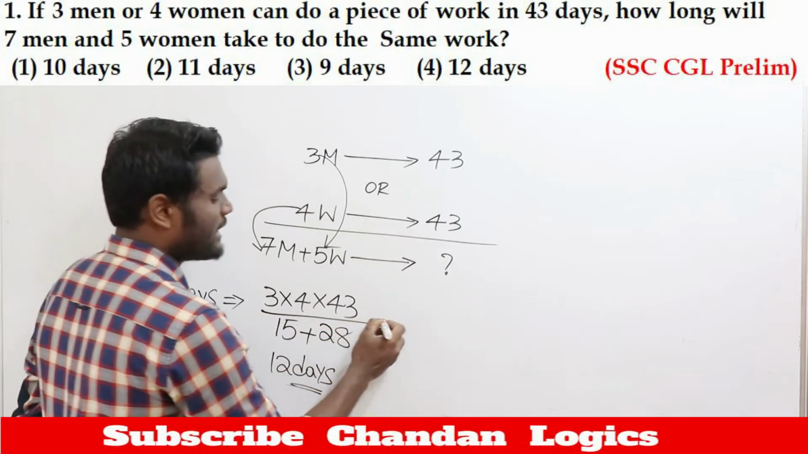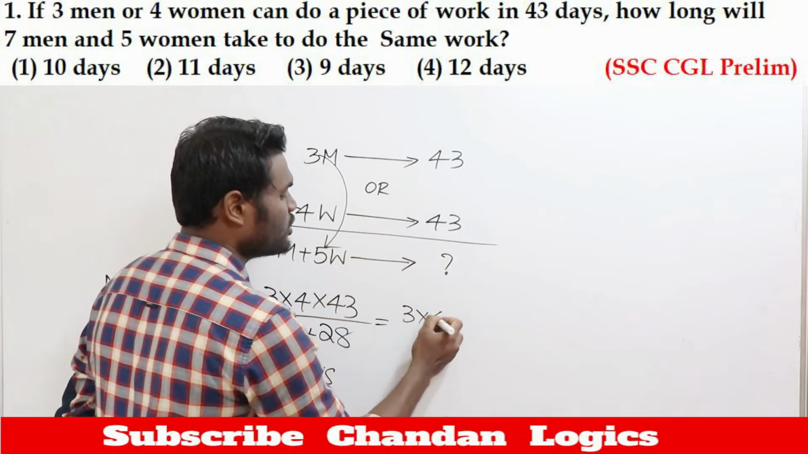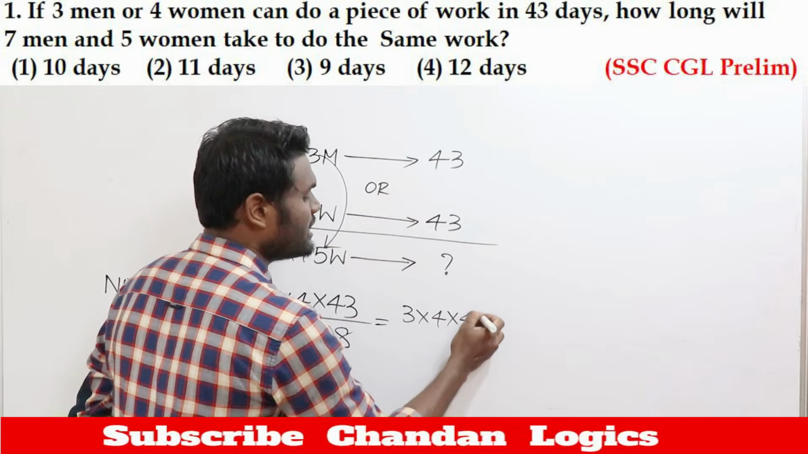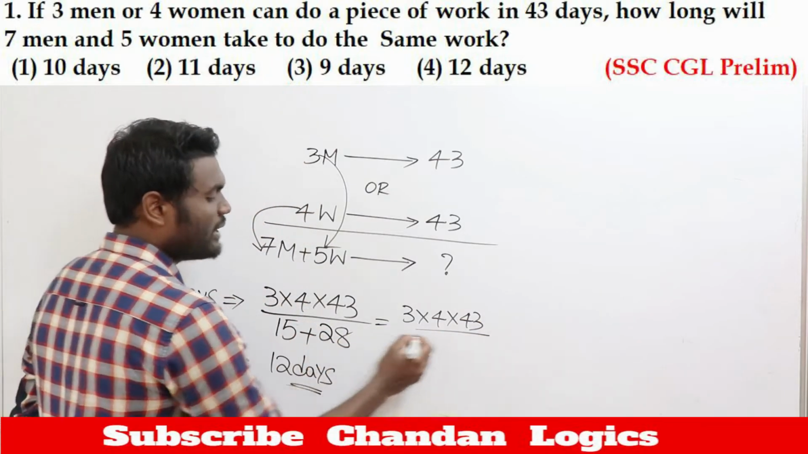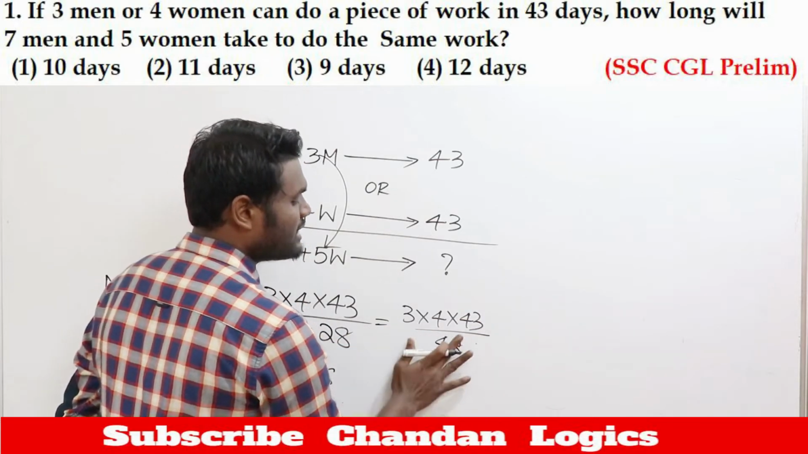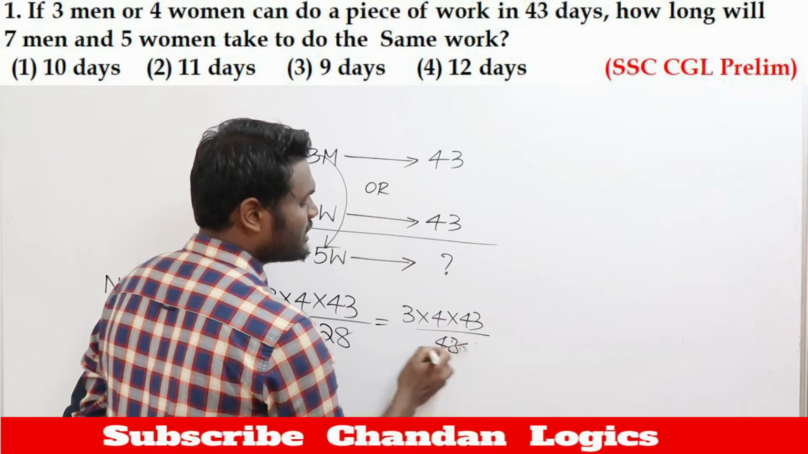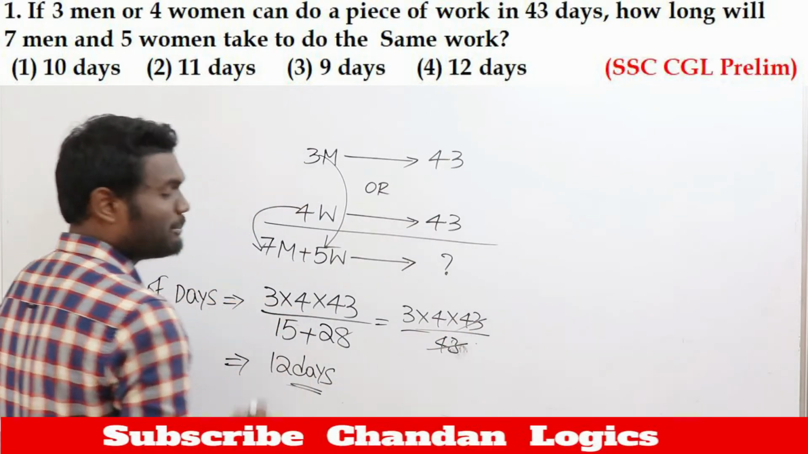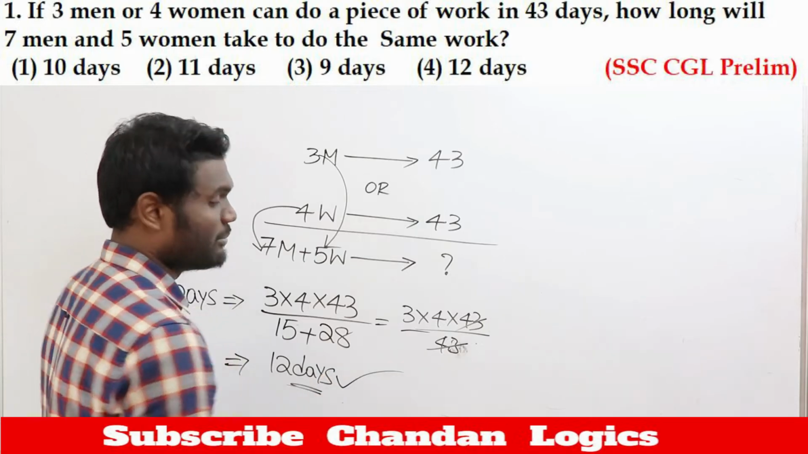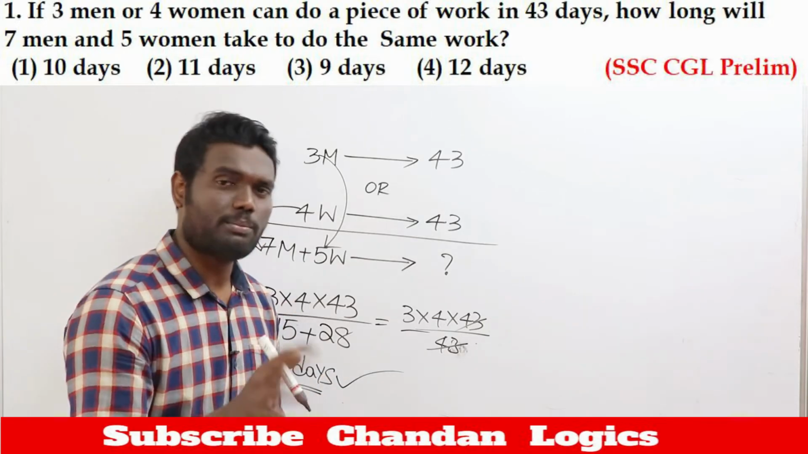If necessary, you can simplify. It will be 3 into 4 into 43 divided by 15 plus 28, which is 43. 43 gets cancelled and we can say that the number of days required will be 12 days. Whatever procedure you want, you can follow.